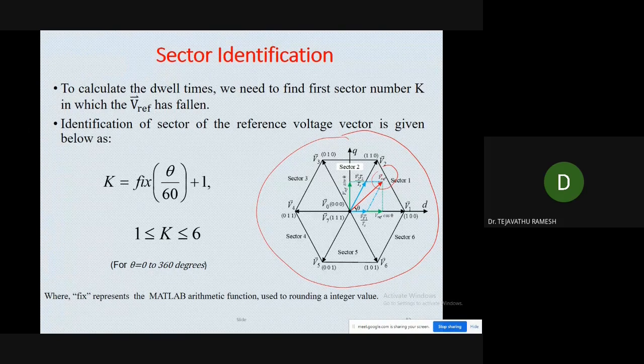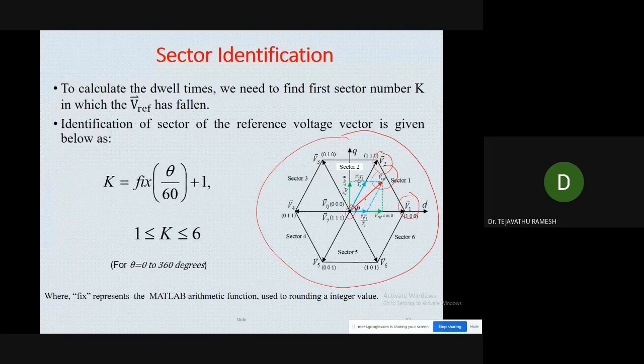What are those three nearby voltage vectors? Two are the active vectors, and another one is the null vector. So among them, 2 active vectors and 1 null vector are required.